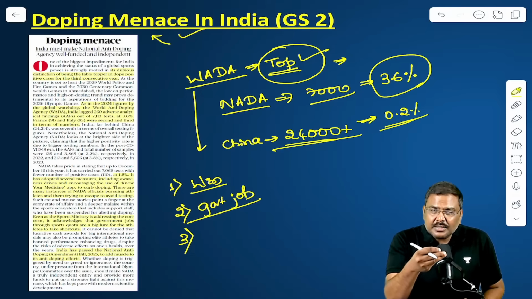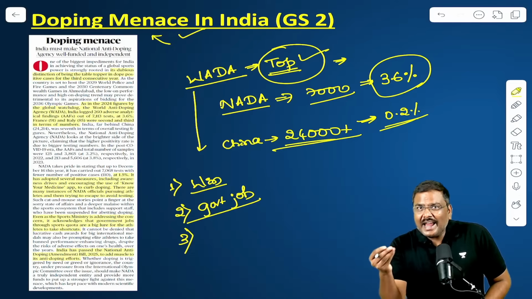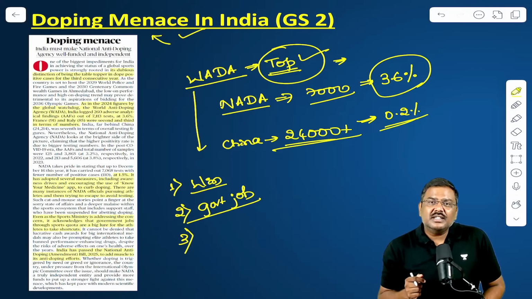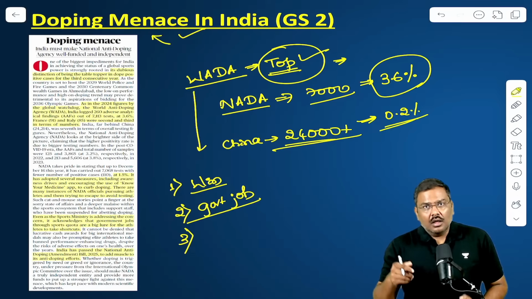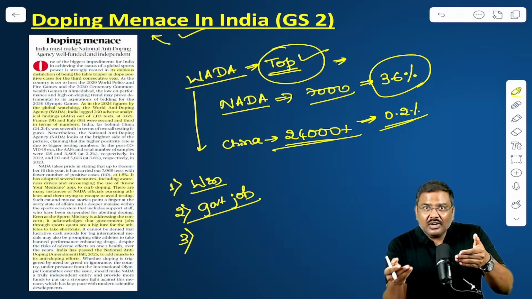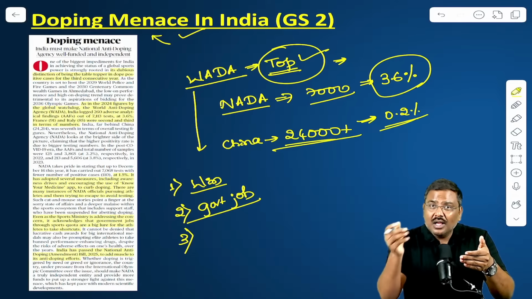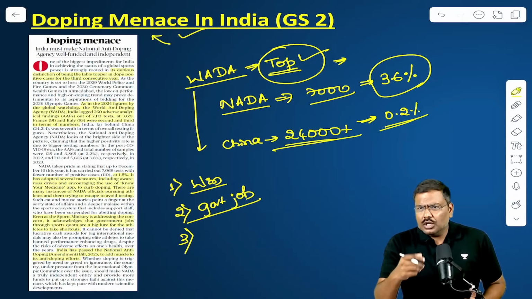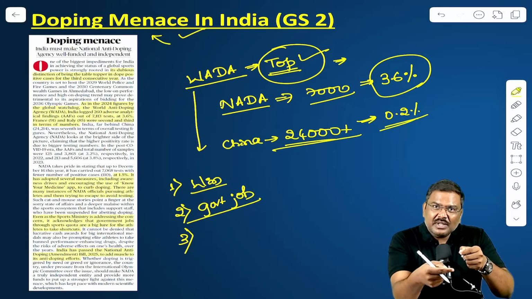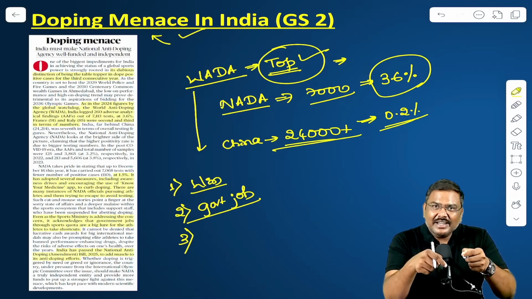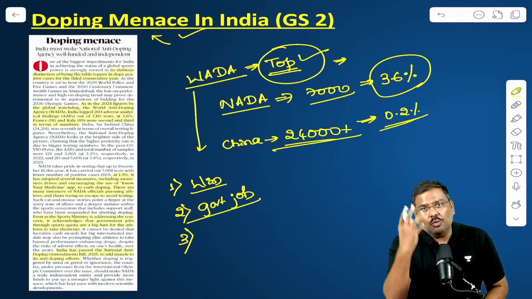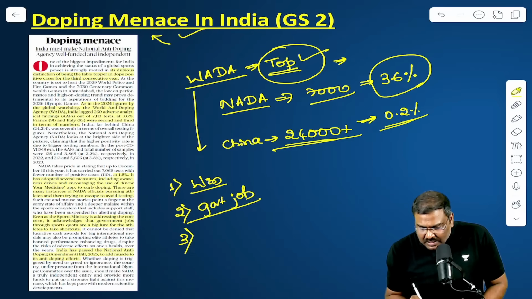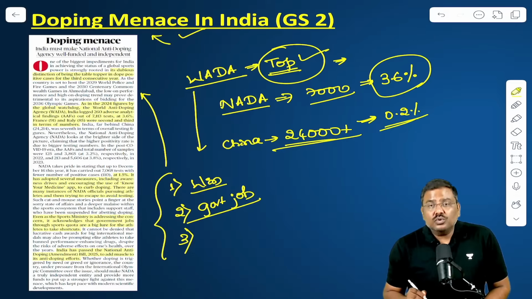Imagine a particular coach whose candidate wins an Olympic medal. Automatically the number of students enrolling under him will suddenly balloon. The coach will start charging a lot of fees. The coaches will provide the performance enhancing drug, and the athlete will end up doping. So these are some of the reasons cited as to why athletes in India in a lot of cases go for doping.